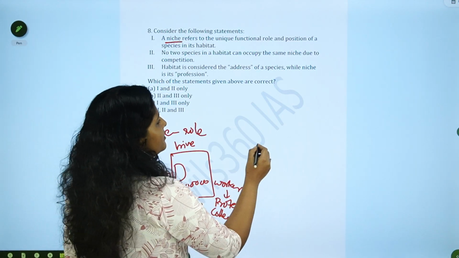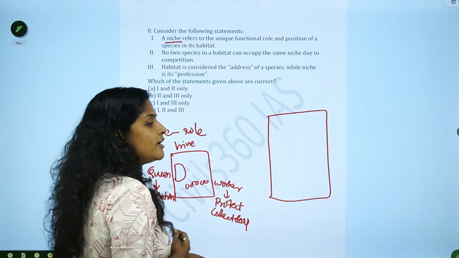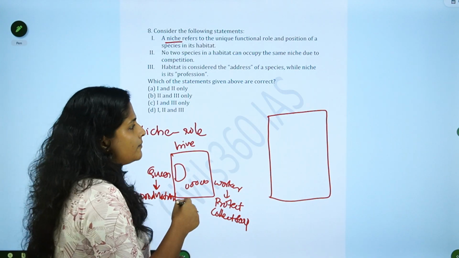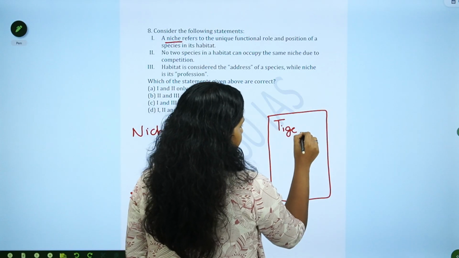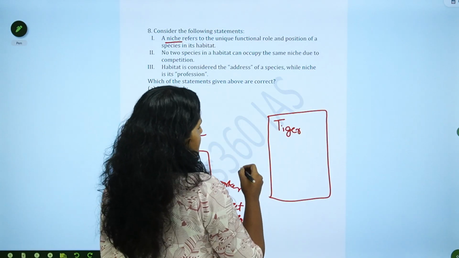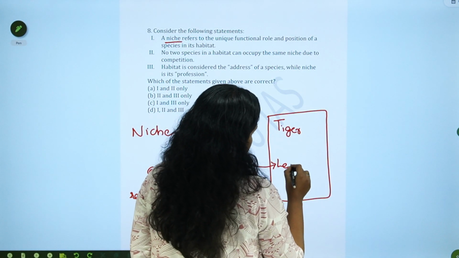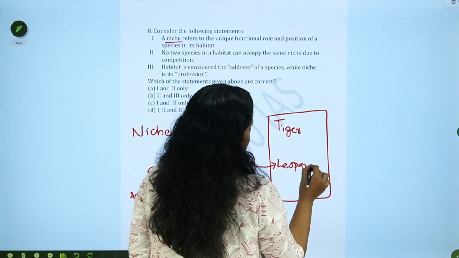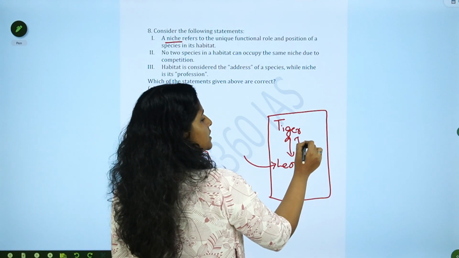What happens if in the same ecosystem two different organisms have a common niche? Say in this forest area there is a tiger. From the surrounding area, a leopard came into this forest area. Now what happens? Both of them are top carnivores, right?